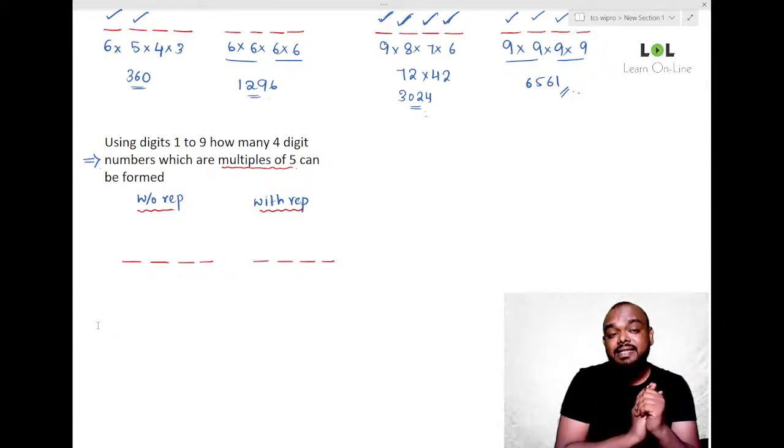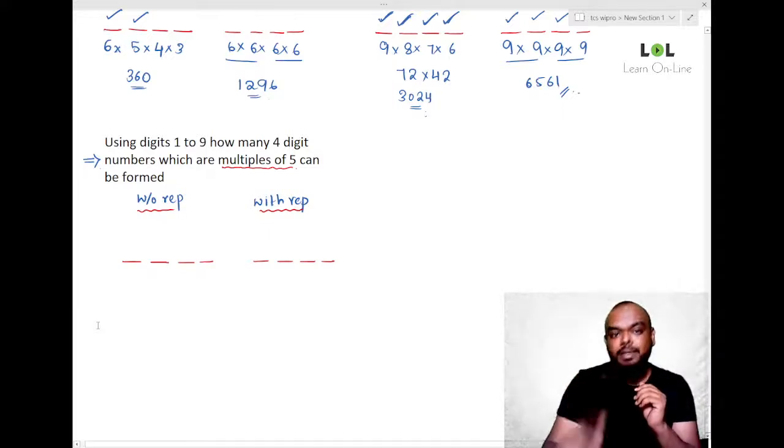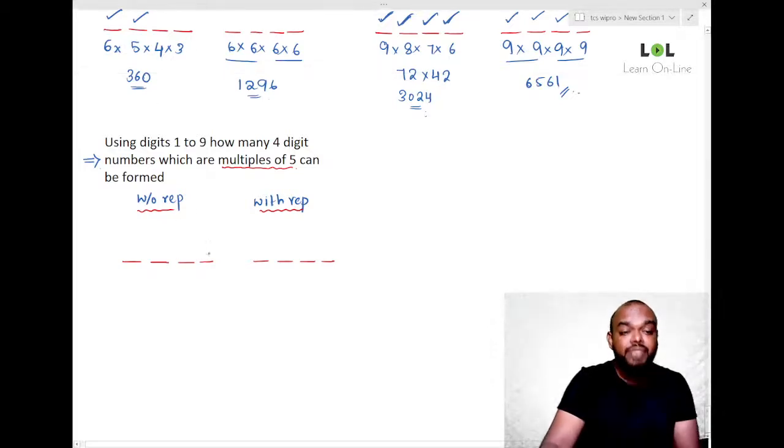Where is the condition acting upon here? Units place. If a number has to be a multiple of 5, it must end with 5. So our units place can be filled in only one way, because we have only one digit 5.